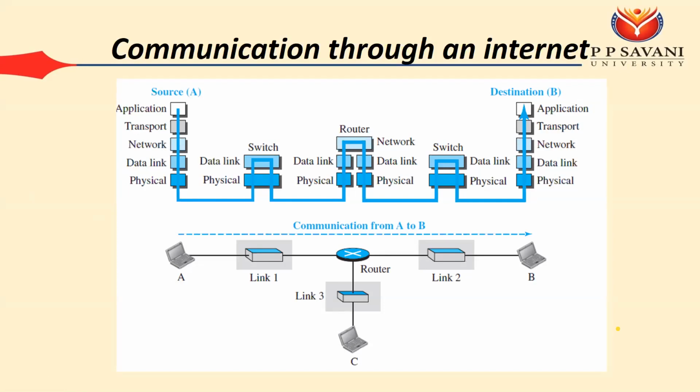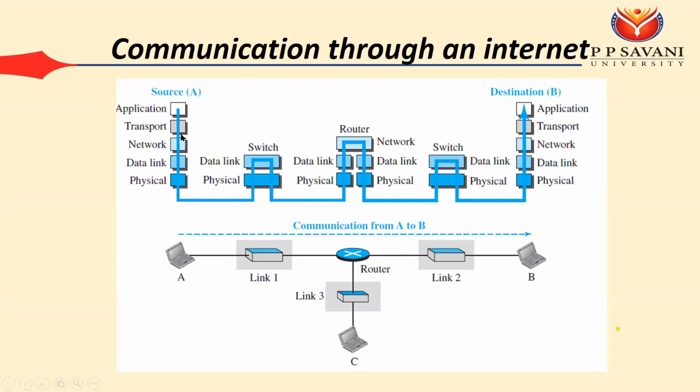Can anyone say what is the size of an IP address? What is the size of an IP address? 32 bits. Okay, or we can say 4 decimal numbers, for example 192.168.10.1. In binary, it is 32 bits. There are 4 octets of 8 bits, that is 32 bits. Or we can say 4 decimal numbers.